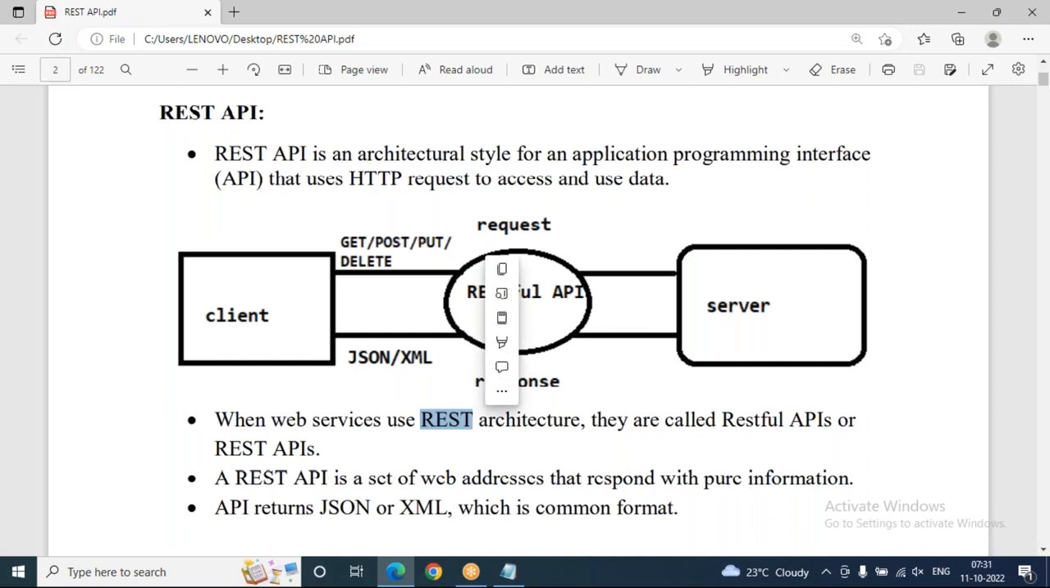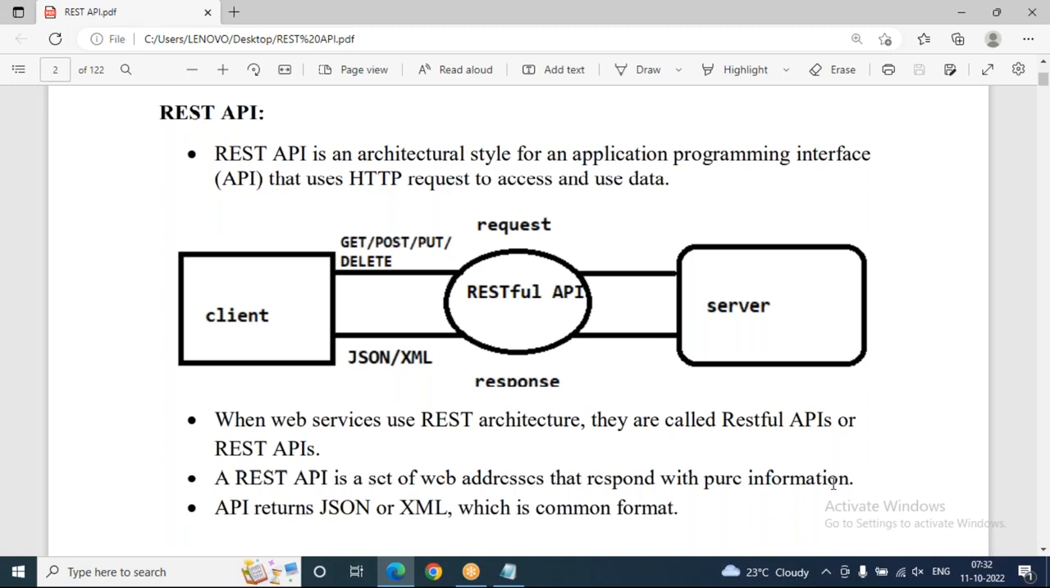REST stands for representational state transfer. If we use REST, we can prepare APIs in a more flexible way compared to normal web services. So when web services are using a technique called REST architecture, we can call them RESTful APIs or REST APIs only. Now coming to this, a REST API is a set of web addresses that respond with pure information only. REST APIs will get the response from the server and provide that same response to the respective client only. API returns JSON or XML, which is a common format for all applications.